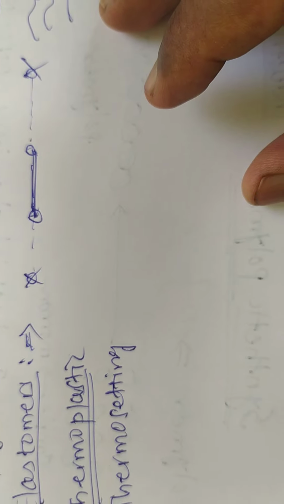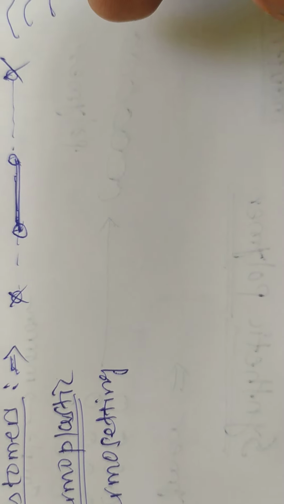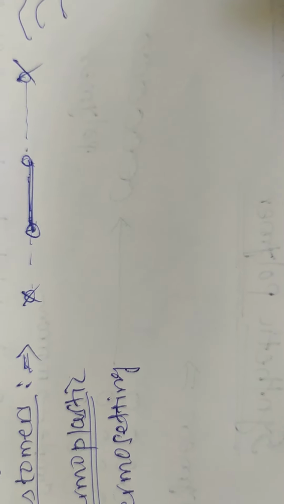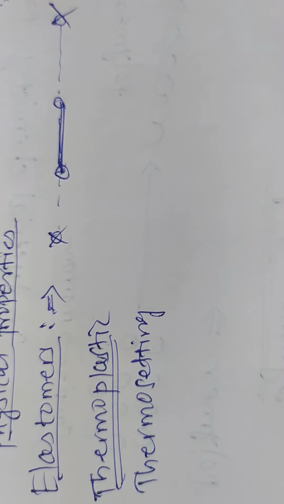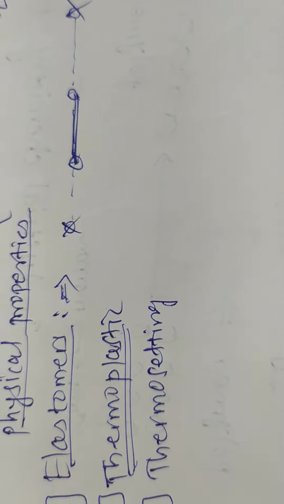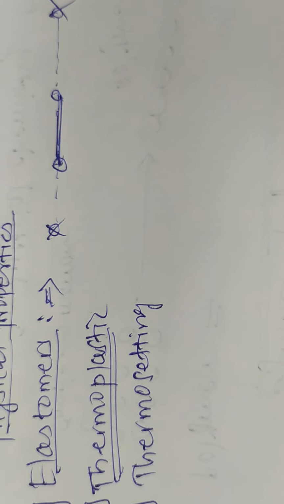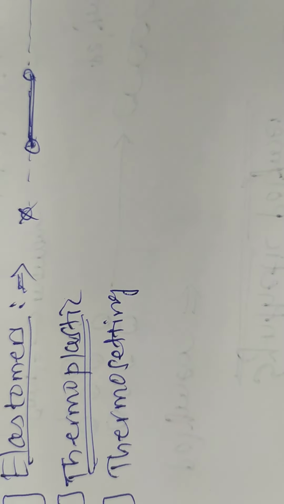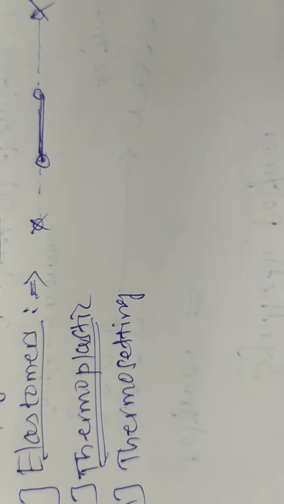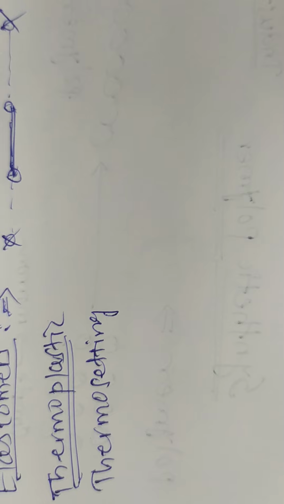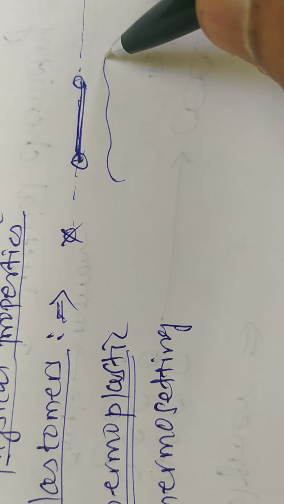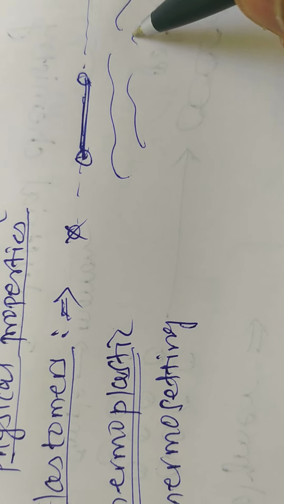These are polymers which can be easily softened when heated and become hard when cooled. During this process, there are little changes in their chemical properties. The structure of these is like this.